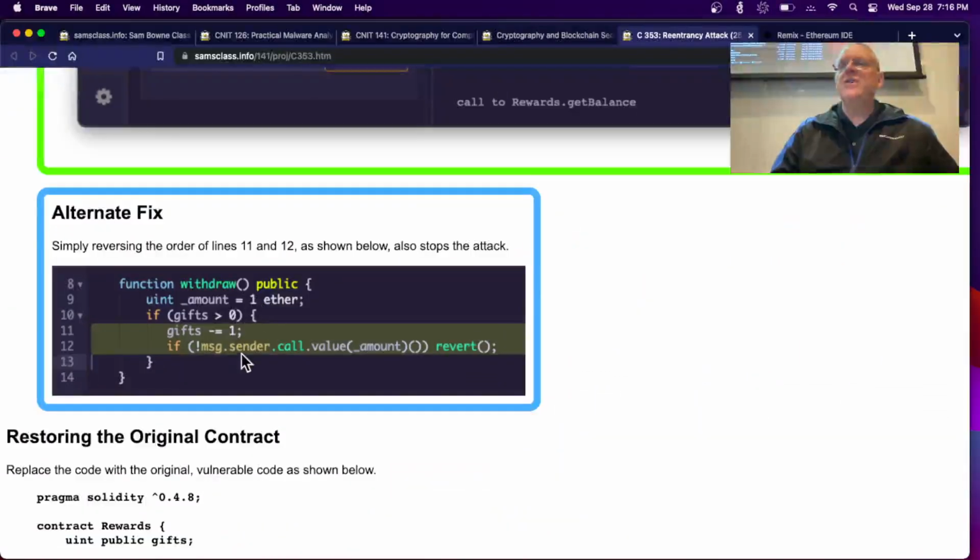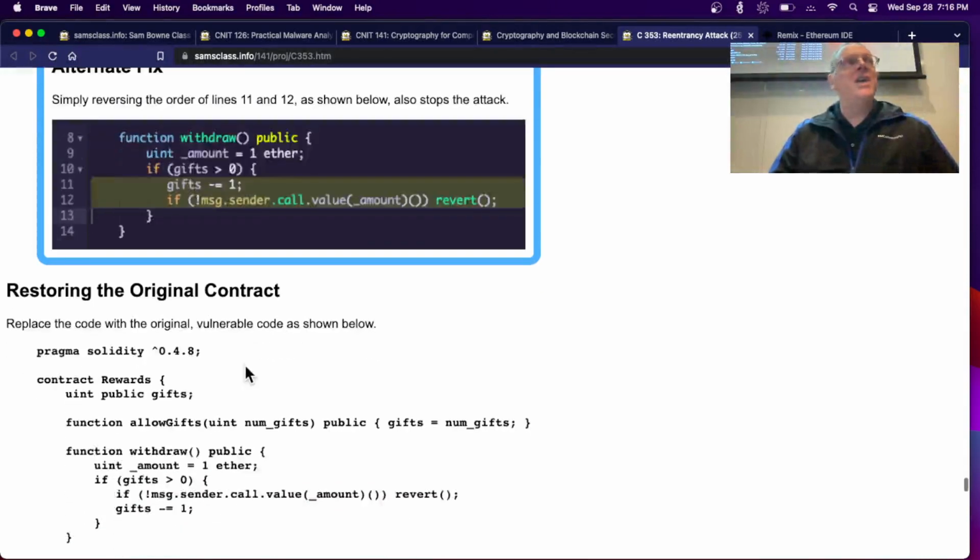Here's an alternate fix that looks a little better. Just subtract 1 first. Only go if gifts greater than 0, then gifts minus 1. This way you avoid that sloppiness of using the plus infinity. Anyway, those are 2 ways to do it. And if you modify the contract that way, it will no longer be vulnerable. So I wanted to show you that. And I think that's enough demos for tonight.